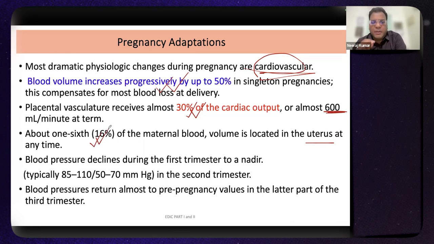And the blood pressure declines during the first trimester to a nadir, and typically the value ranges from 85 to 110 over 50 to 70 in the second trimester. The blood pressure then returns to pre-pregnancy values in the latter part of the third trimester. So you will see some shifting in the blood pressure across the first, second, and third trimesters.